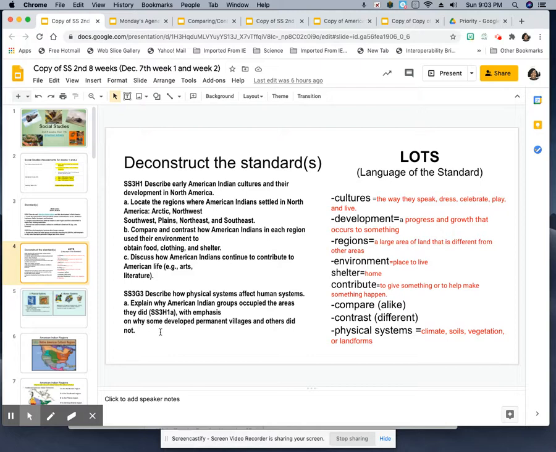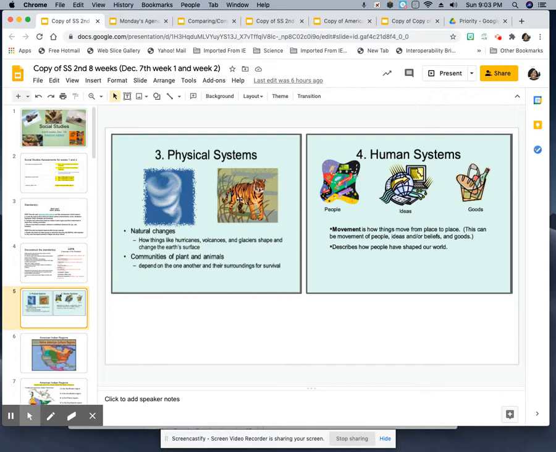Also, for geography in third grade, you will need to be able to describe how physical systems affect human systems. What do I mean by that? Physical systems are natural changes, for example, weather and climate, and how they shape and change the Earth's surface.